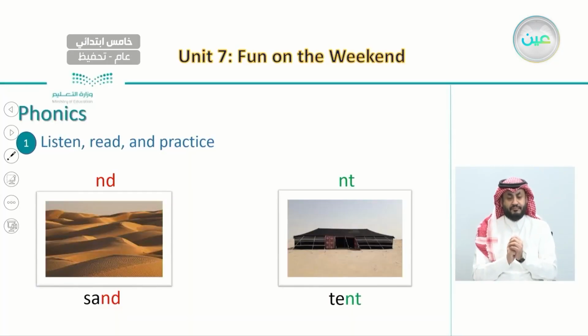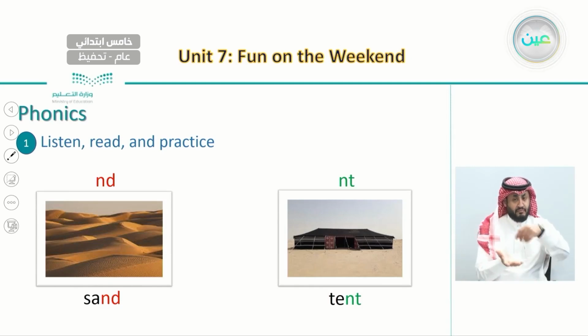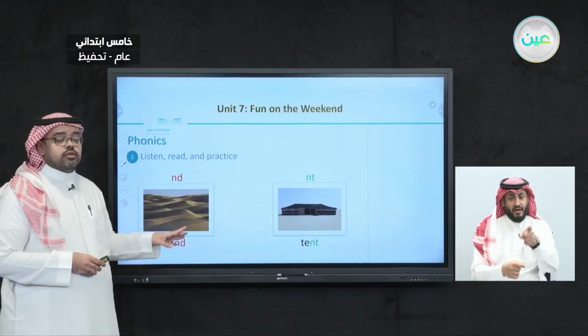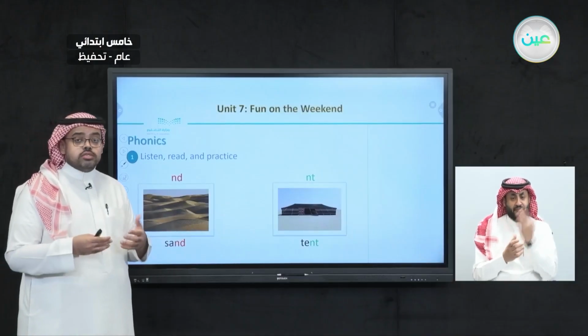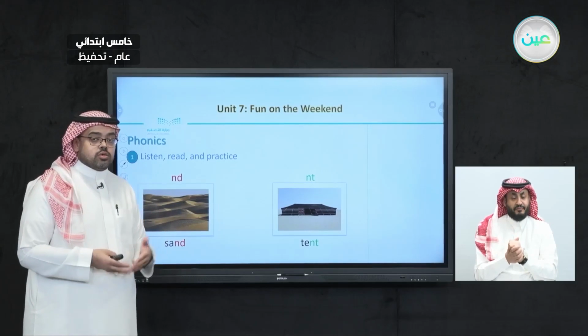So here, as you can see, we have a picture of a desert, and a desert is known for its sand, and also it is known to have a tent like this. So now I'm going to point at the word, and I would like you to read it, and say it with me.